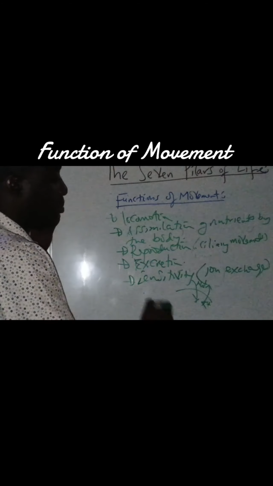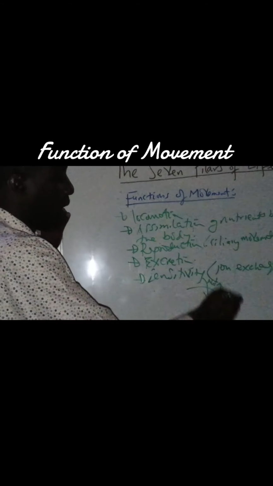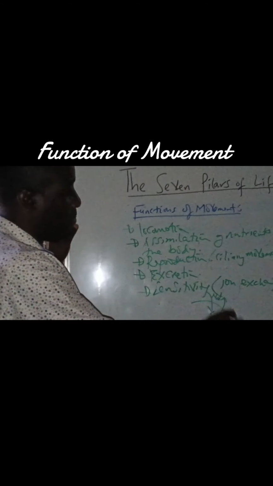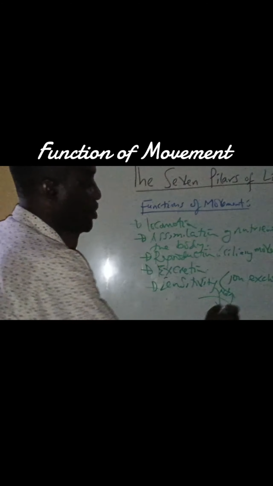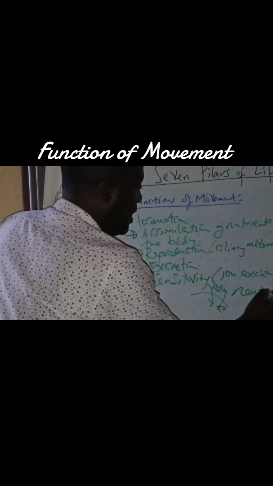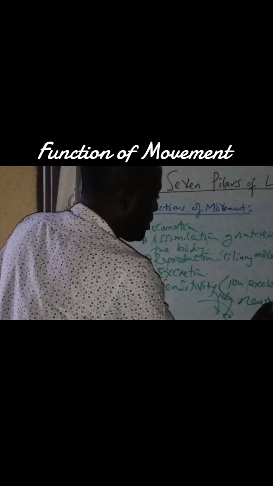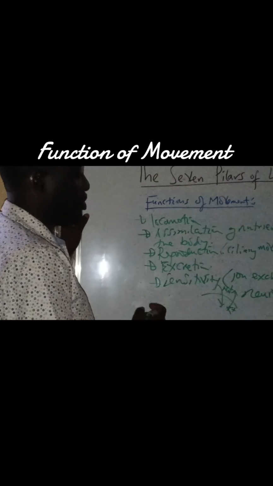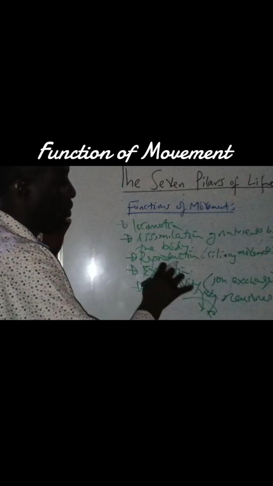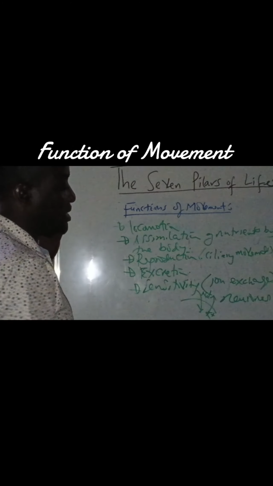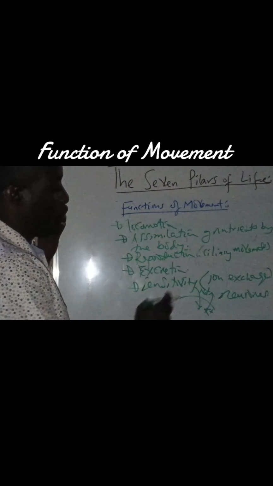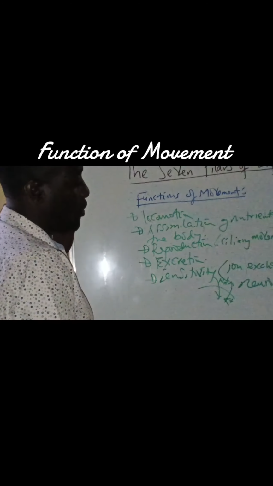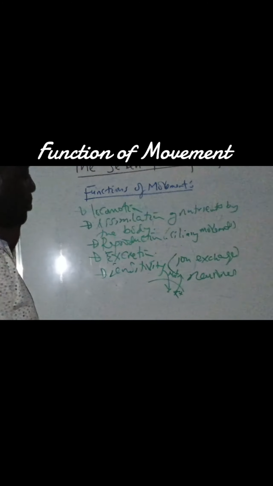So these action potentials manifest in the form of sodium and potassium exchange along the plasma membrane of neurons, or you can call them sensory cells. So these neurons can sense in the way that they can exchange these two kinds of ions, sodium and potassium ions, between the extracellular fluid and the intracellular fluid, which is the cytoplasm.